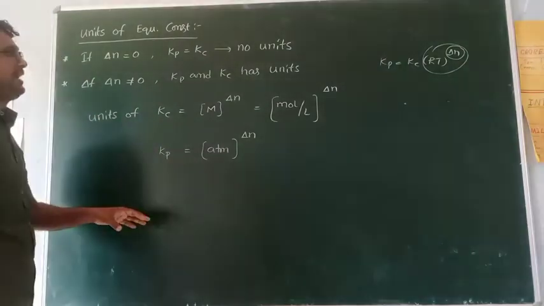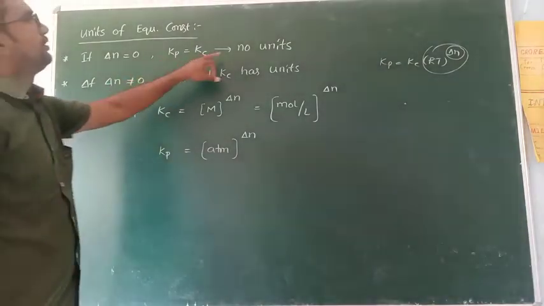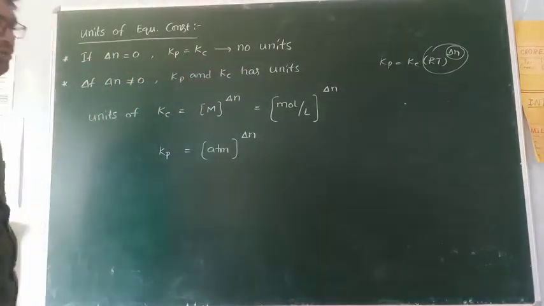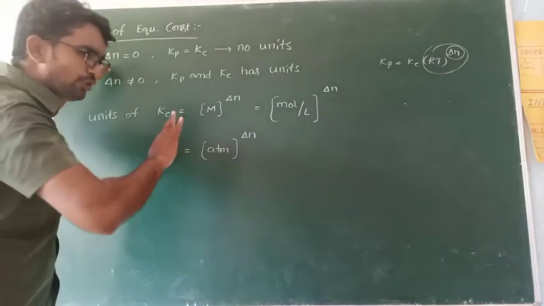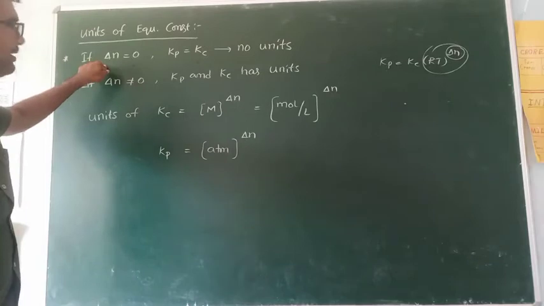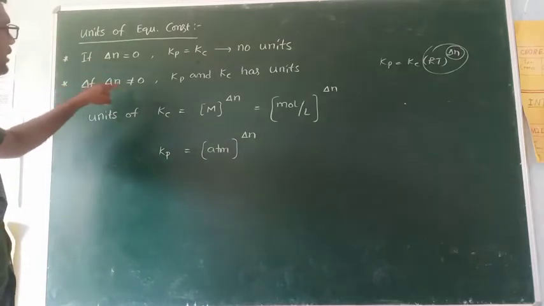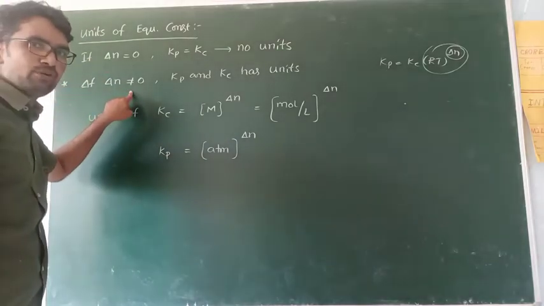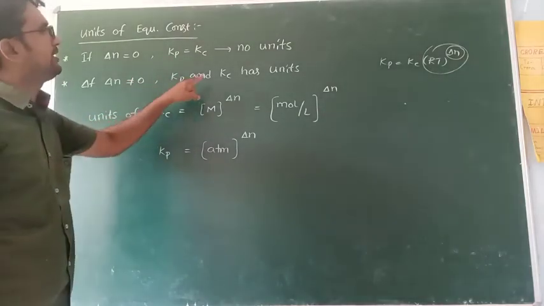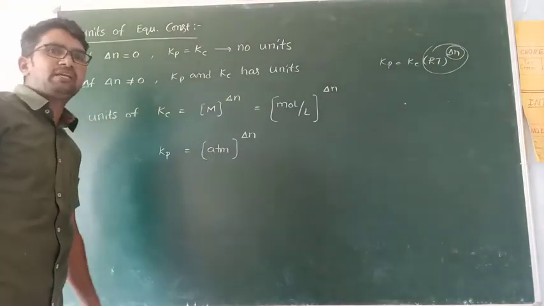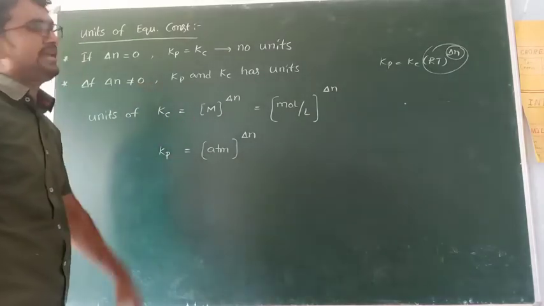So in this case, no units. If delta n is not equal to 0, either positive or negative, there is a chance for units for Kp and Kc.